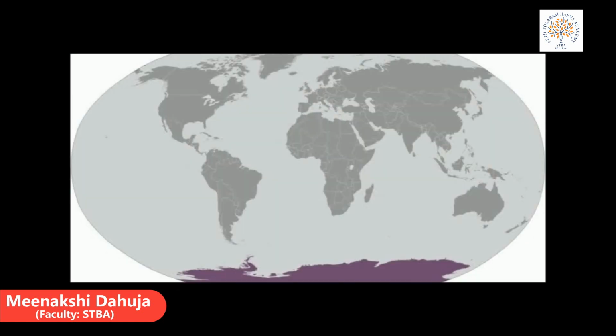Now see this Antarctica. It is also known as the White Continent because it is covered with ice and snow all through the year. That is why it is called the White Continent. Antarctica lies almost entirely within the Antarctic Circle. It is the coldest place on the earth. Students, it does not have any permanent human settlement. About 1,000 to 5,000 people live through the year at their science centers for their research work.